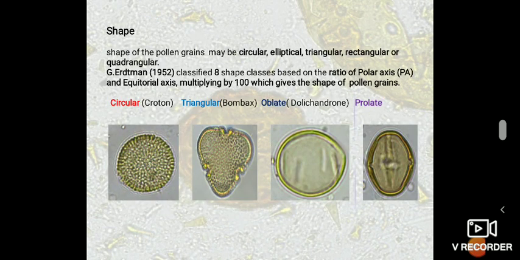According to the shape, pollen grains may be circular, elliptical, rectangular, or quadrangular. Gunnar Erdtman classified 8 shape classes based on the ratio of polar axis to equatorial axis multiplied by 100, which gives the shape of pollen grains. They may be circular, prolate, oblate, as well as triangular.